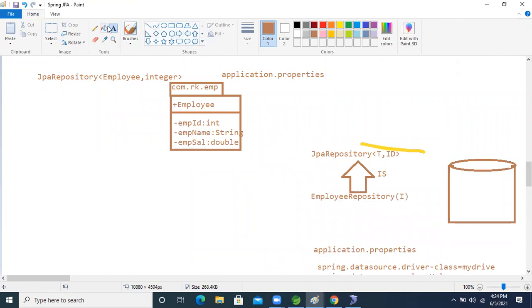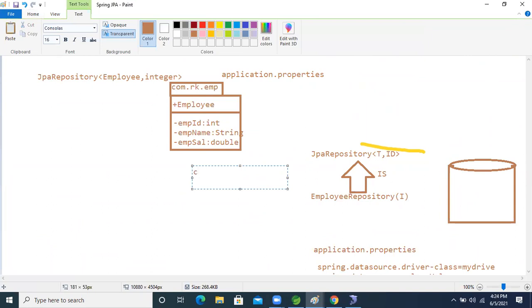To test our application, the CommandLineRunner interface is there in Spring Boot. Inside this, we will write our own test employee.